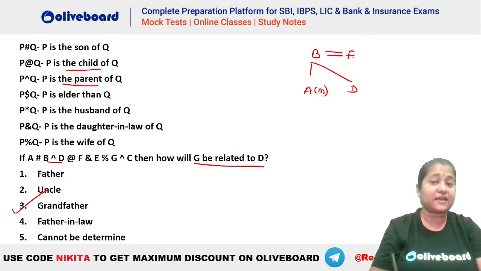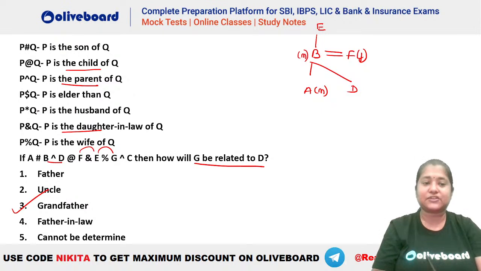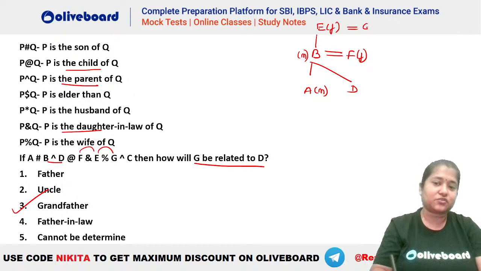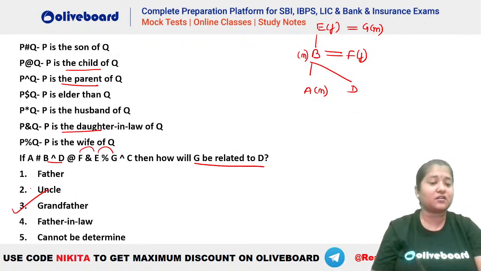So that means B and F will be something like this. Then finally we have F ampersand E. Ampersand means daughter-in-law. So F is the daughter-in-law of E. So F is a female person. So B has to be a male person. So E will be here, right? This is your E here. Okay. Then finally we have E percentage G. Percentage means wife. So E is the wife of G. So that means G has to be the husband. So from here you can find the relation from G to D. That is G is the grandfather. So grandfather would be absolutely right here.